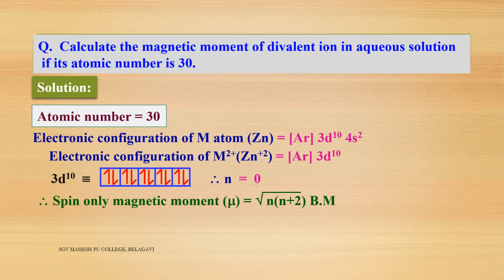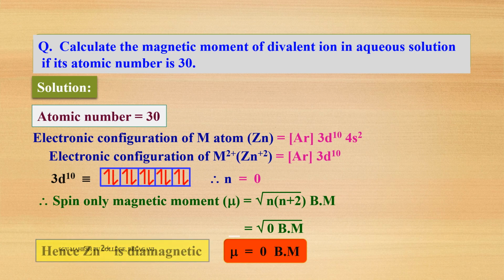Then the formula is spin only magnetic moment mu is equal to root of n(n+2). So n is equal to 0, then mu is equal to 0. Magnetic moment is equal to 0. If the magnetic moment is 0, then we call it a diamagnetic substance.